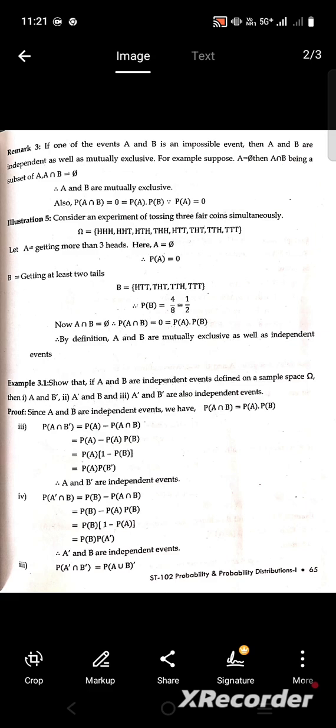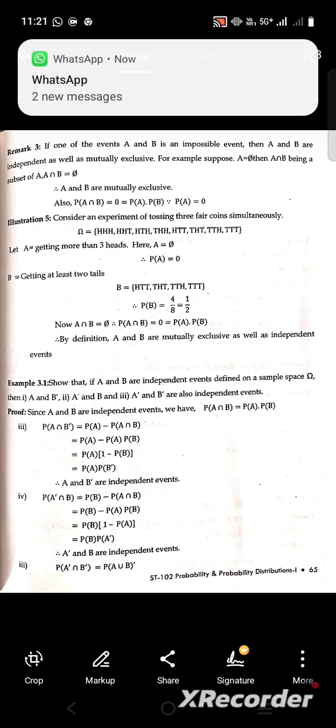Here, in this example, three coins are tossed simultaneously and we get the sample space, and the total sample space is 8. First, probability of A, where A equals getting more than 3 heads: there is no favorable event in this sample space, so A equals the empty set, and probability of event A equals 0.